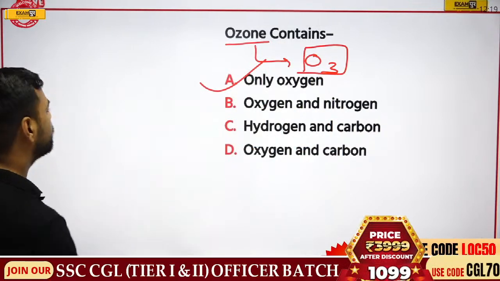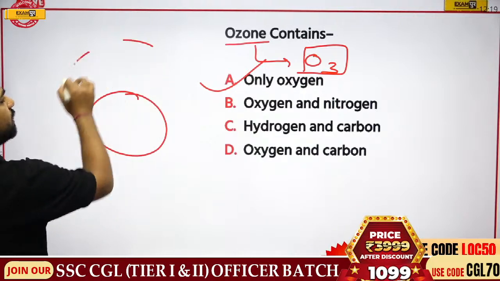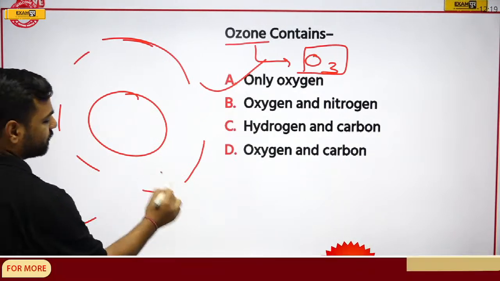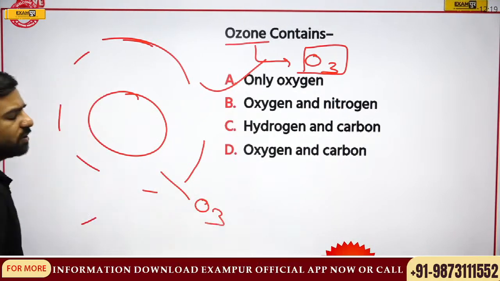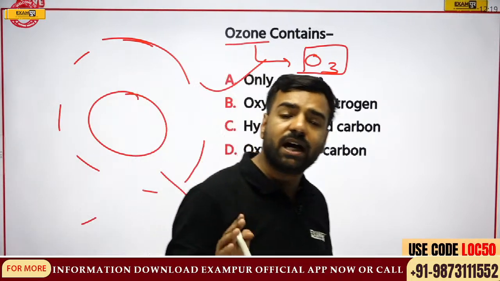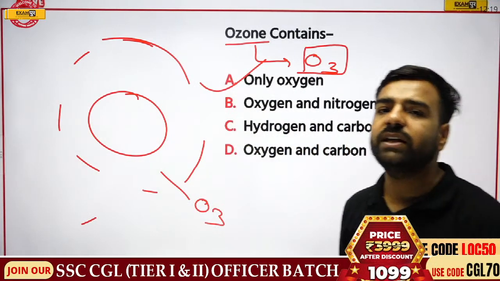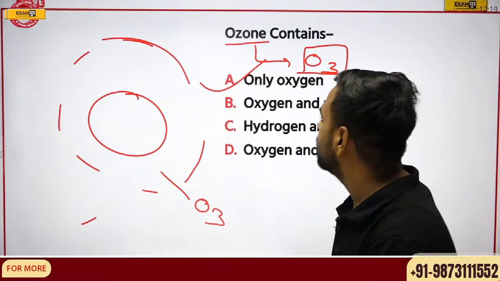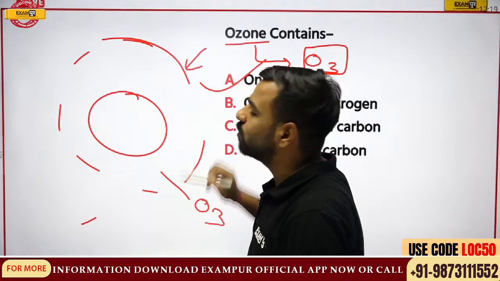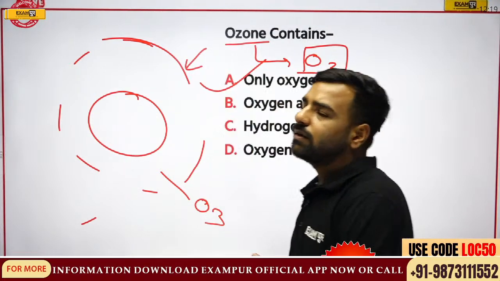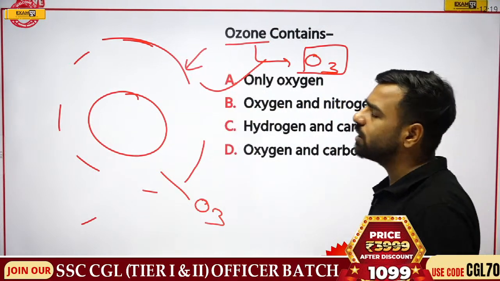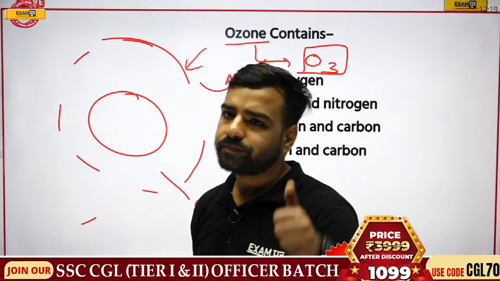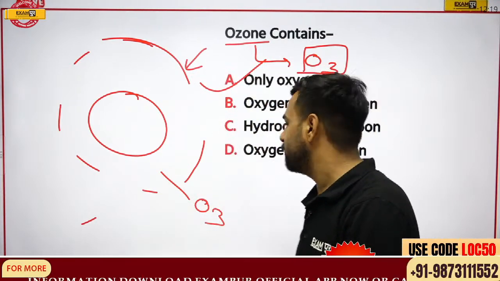Now let me tell you about this ozone. If I talk about Earth, outside the Earth we have the ozone layer. True. And because of the presence of ozone only, we are preventing ourselves from the UV rays. That is, the harmful ultraviolet rays which are coming from the sun are actually prevented by this ozone only. Now, we discuss one more question when we are talking about several gases. Very good. That's true, Vikramaditya.